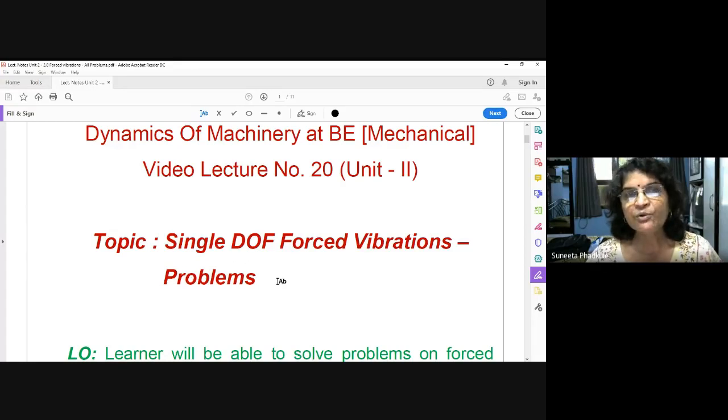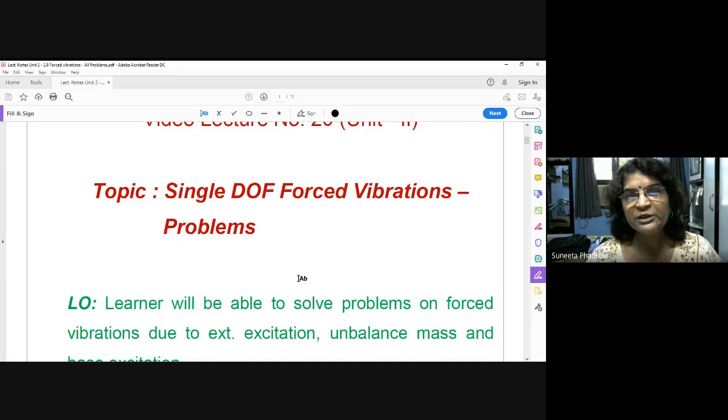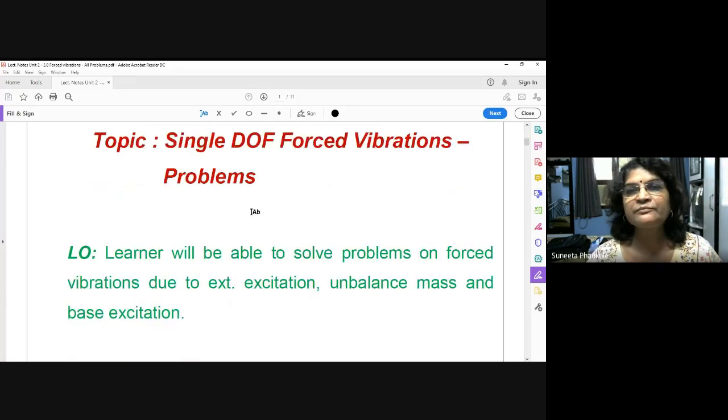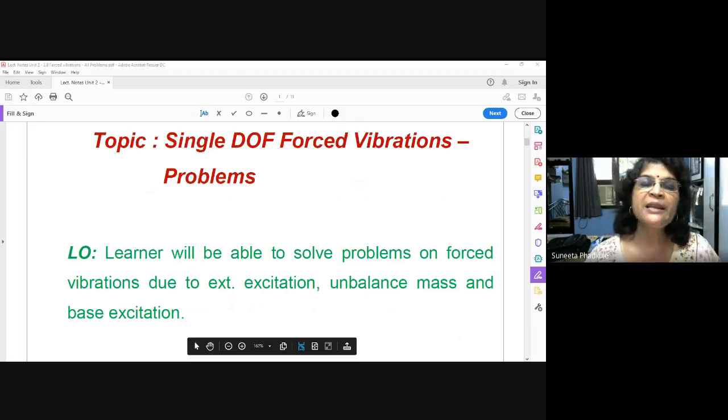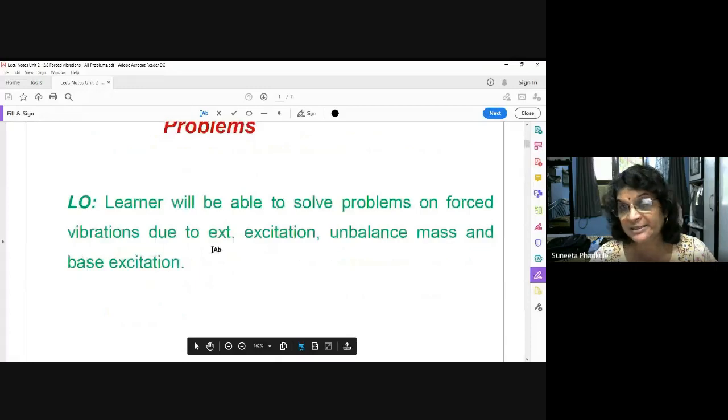So what is the learning outcome? Today's learning outcome is you will be able to solve problems on forced vibration due to three categories. Which are those three categories? Forced vibration due to external excitation, forced vibration due to unbalanced mass, and forced vibration due to base excitation. Already in the earlier lecture, we have solved three problems on external excitation and a few on unbalanced mass.